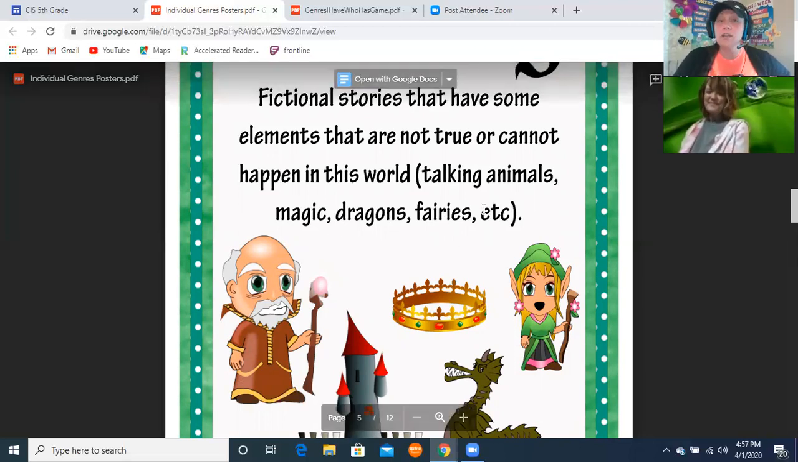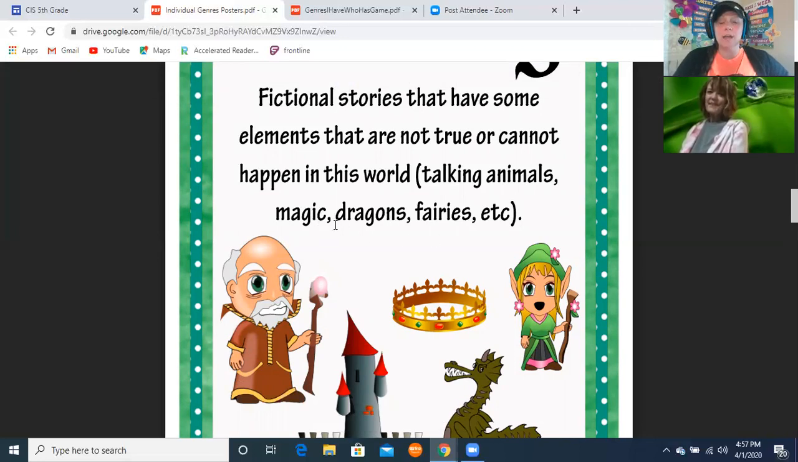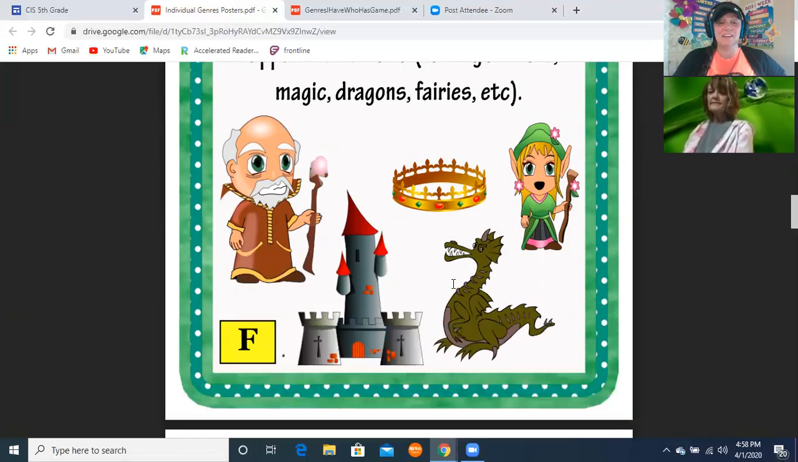So anything that has talking animals or magic dragons, fairies, like the Seven Dwarfs, Snow White, J.R.R. Tolkien, The Hobbit, things like that. Okay, fantasy. Good.